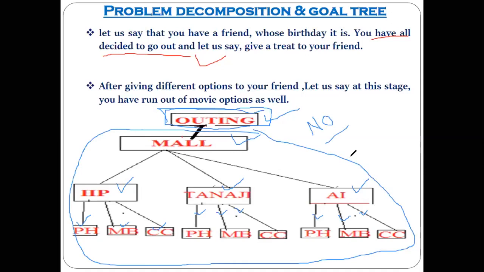When your friend says no, it means in the mind of your friend there must be something different. Clear? Then what has to be done here?